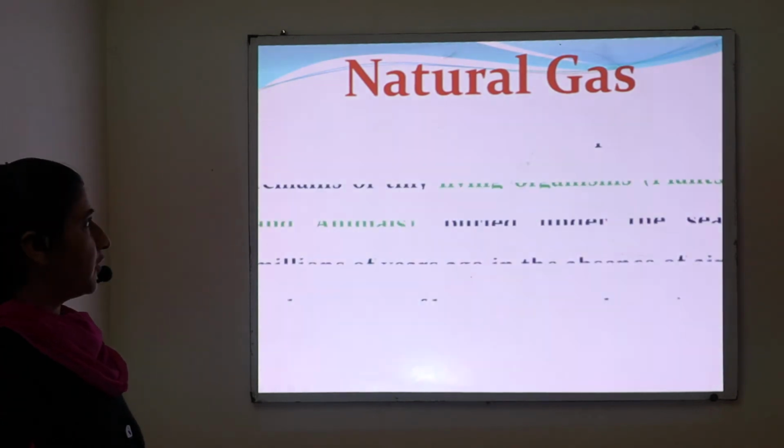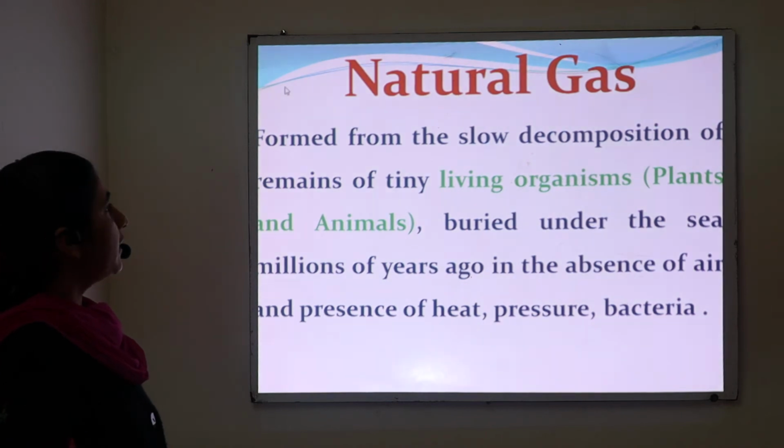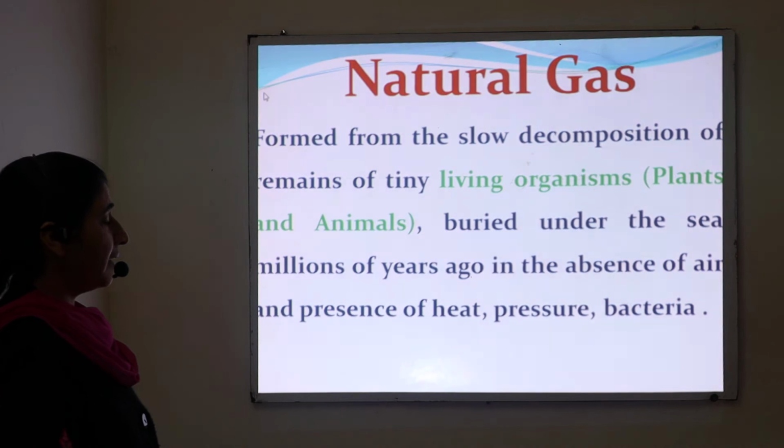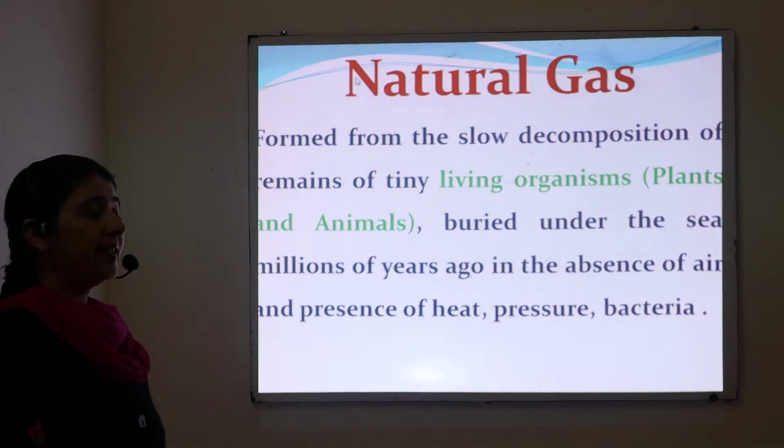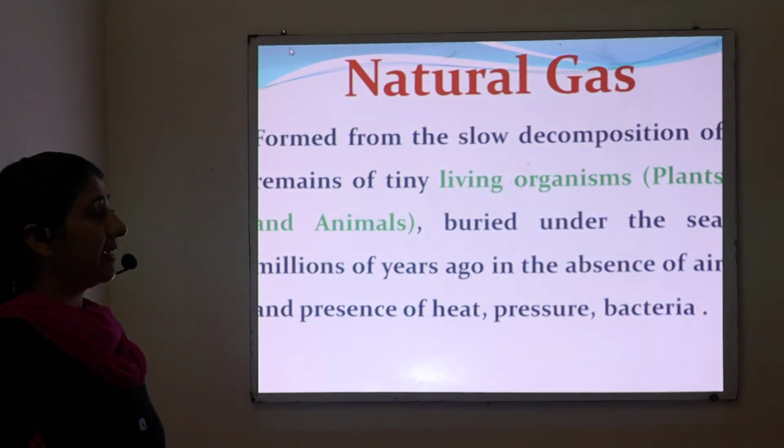So what is natural gas? Natural gas is formed from the slow decomposition of the remains of tiny living organisms, plants and animals buried under the sea millions of years ago in the absence of air and in the presence of heat, pressure and bacteria, just like petroleum.